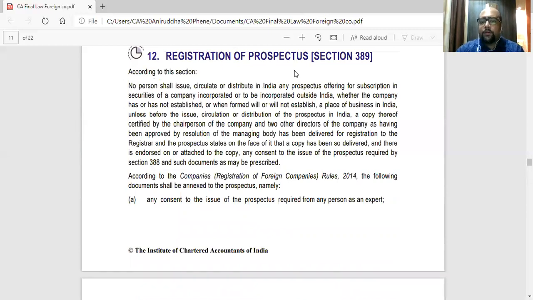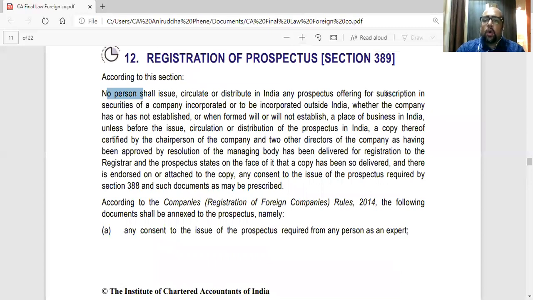They are saying no person shall issue, circulate, or distribute in India any prospectus offering for subscription securities of a company incorporated or to be incorporated outside India, whether the company has or has not established, or when formed will or will not establish, a place of business in India, unless before the issue, circulation, or distribution of the prospectus in India, a copy thereof certified by the chairperson and two other directors of the company, as having been approved by resolution of the managing body, has been delivered for registration to the registrar.